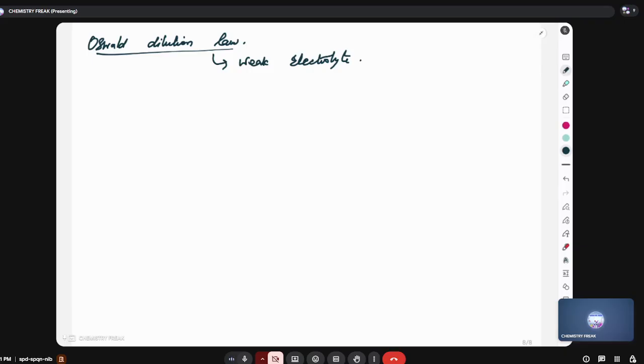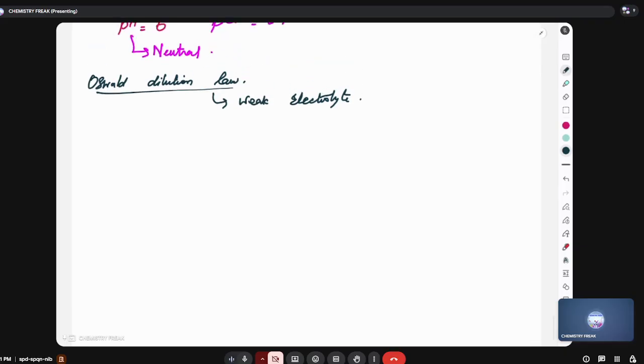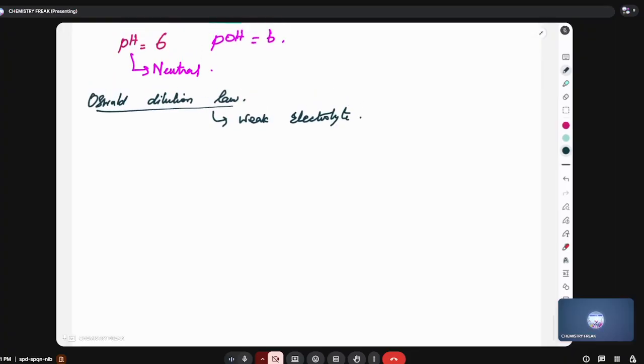It cannot completely dissolve, sir. It cannot give all the H plus ions. You can say it like that, okay? So there are two kinds, strong and weak. Strong means complete dissociation, so it will give all the H plus ions. A strong acid gives all the H plus ions. Weak means partial dissociation. It will give H plus but not all the H plus.